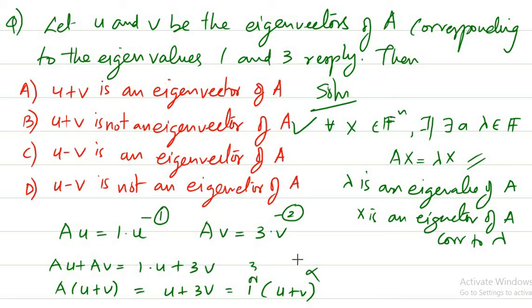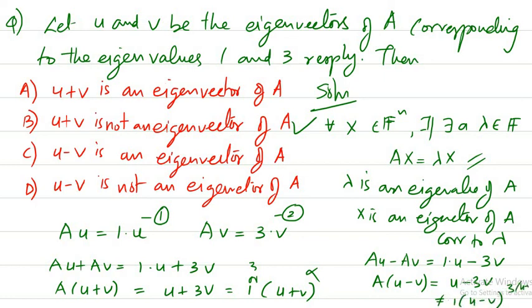A similar argument you can use for u minus v. If you subtract 2 from 1, then Au minus Av will be equal to 1 times u minus 3 times v. So A times (u minus v) is equal to u minus 3v, which is not equal to 1 times (u minus v) or 3 times (u minus v). Same argument as we used here. So in this case also we can say that u minus v is not an eigenvector of A. So the correct options are option B and option D.